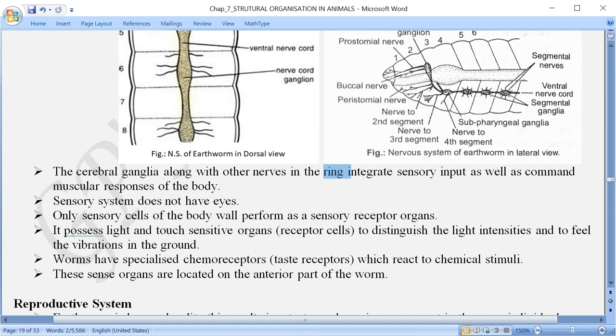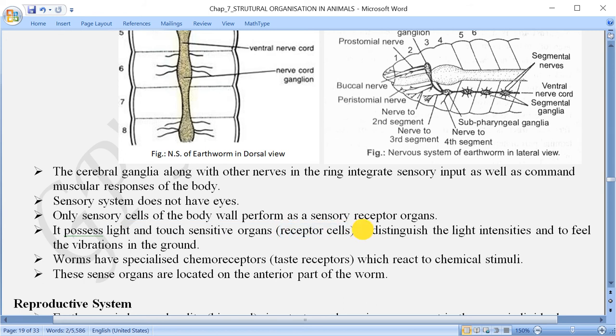In case of sensation, the sensory system is not well developed. They do not have any eyes, they cannot see things around them, they only have some sensory cells. These sensory cells are present on the body wall and they mainly function as sensory reception, working like sensory receptor organs. It possesses light and touch sensitive organs, in the form of receptor cells.